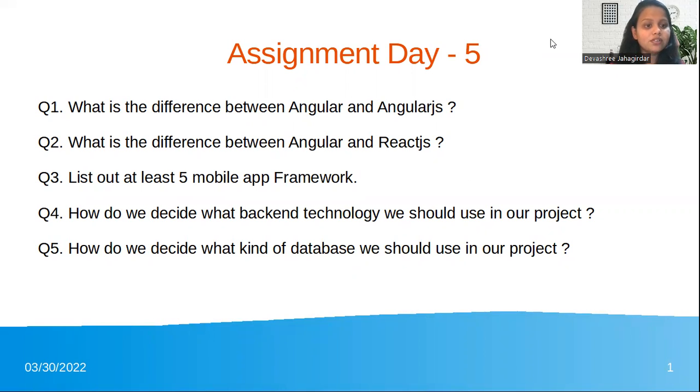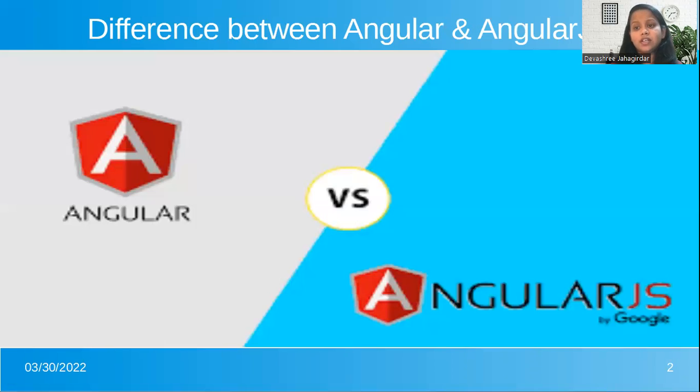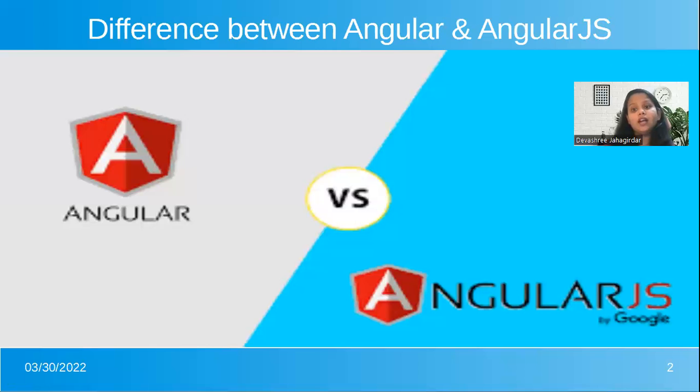Question number 1 is, what is the difference between Angular and AngularJS? Angular and AngularJS are front-end technologies, where front-end means the client-side development, which takes care of the visual representation, the visual pleasure for the users. This is what Angular and front-end technology does.